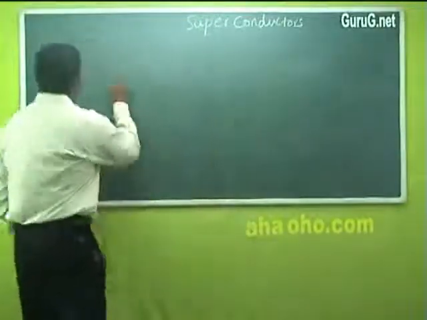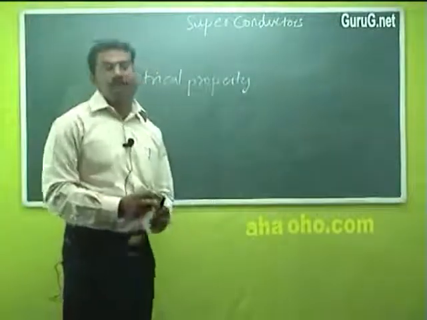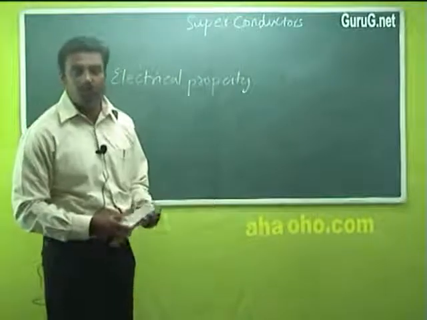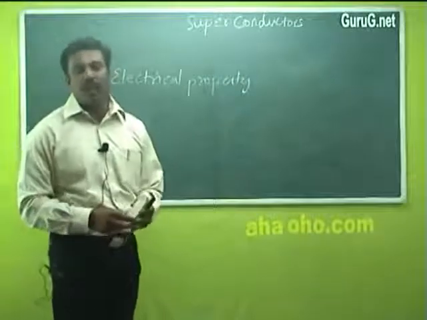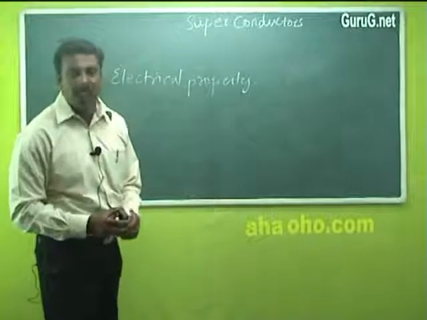Next is the electrical property. When a large value of AC current is applied to a superconducting material, a magnetic field is induced. So when the value of the electric current is increased, the superconducting phenomenon is destroyed.